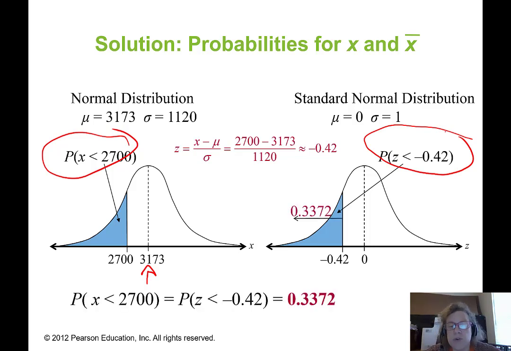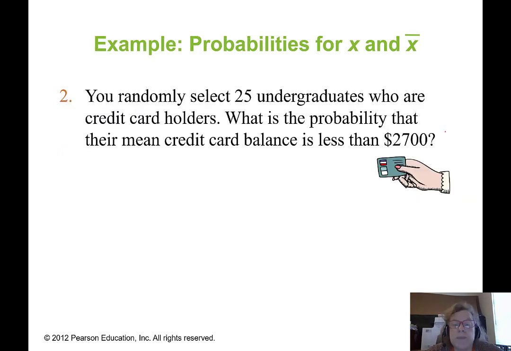We can use our standard normal table to look that up, and we discover that that value is 0.3372. So the probability that a randomly selected undergraduate student with a credit card has a debt of less than $2,700 is about 33.72%. All right, here's the second part of that problem.